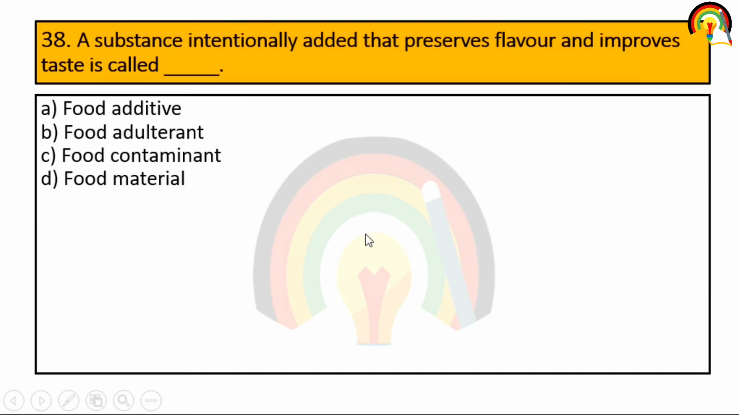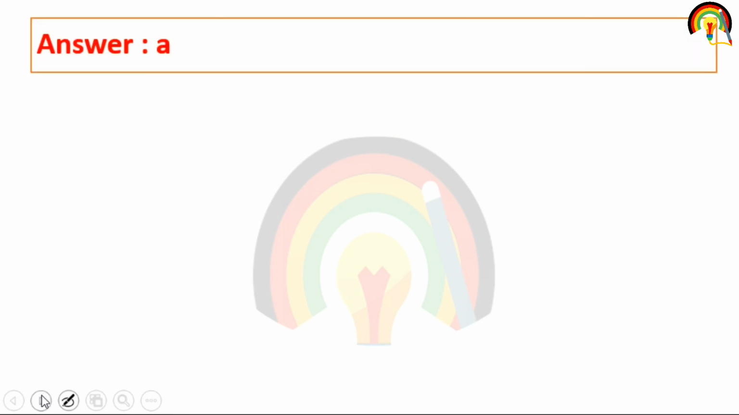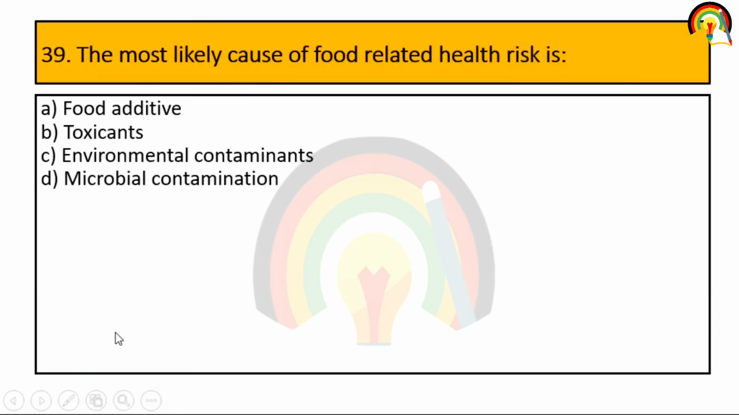Next one. A substance intentionally added that preserve flavor and improve taste is called. So it is very important, please star mark it, that food additives are the substance that are intentionally added to preserve flavor and improve taste, that is food additives. Next one. The most likely cause of food related health risk: food additive, toxicant, environmental contaminant or microbial contamination. So microbial contamination is the most likely cause of food related health risk.